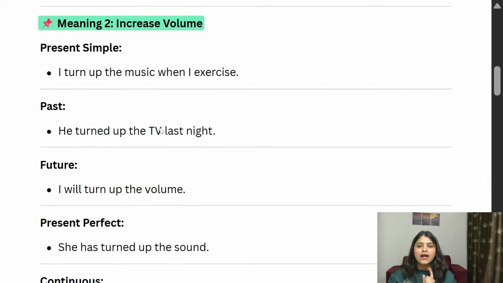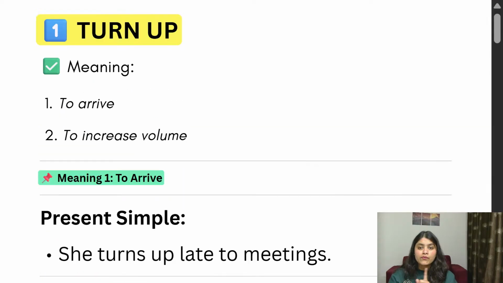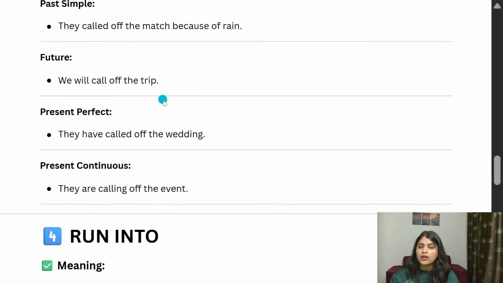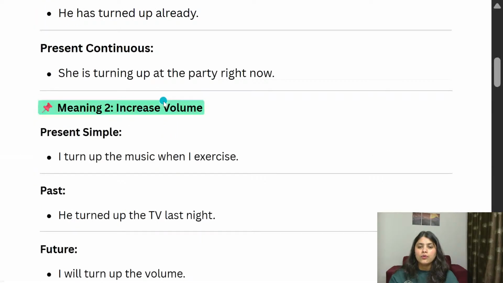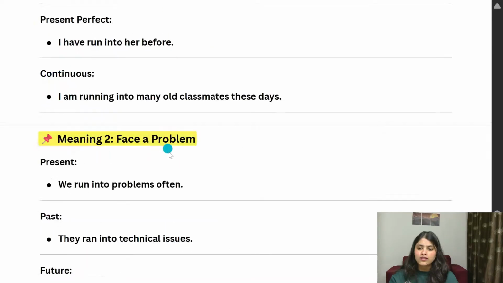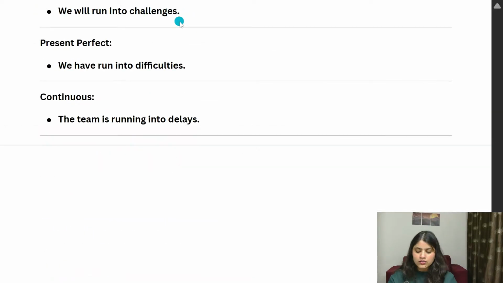Got it? And then we have turn up. Turn up means to arrive somewhere, or to increase volume. So turn up, turned up, and then turned up. Got it? So your homework is to make one sentence with these phrasal verbs and share it in the comment section, so I also can see if you understood or not.